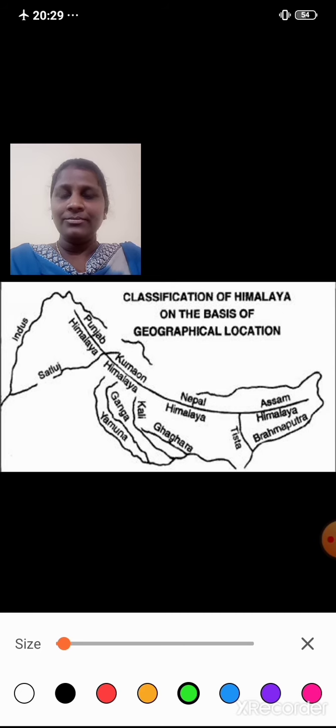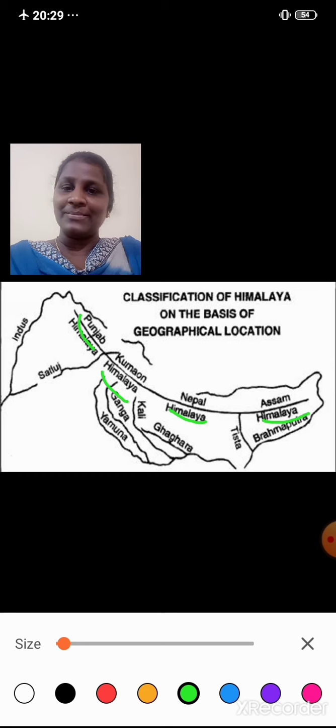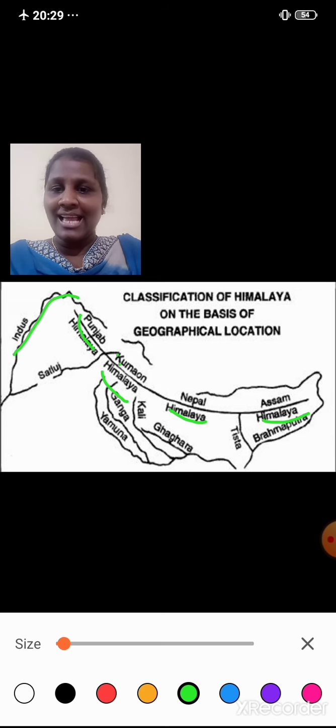Classification of Himalaya on the basis of geographical location. Here students, you can see Punjab Himalayas, right? Then you have Kumaon Himalayas, you have Nepal Himalayas as well as Assam Himalayas, isn't it? So Punjab Himalayas lie between the river Indus and river Satluj.